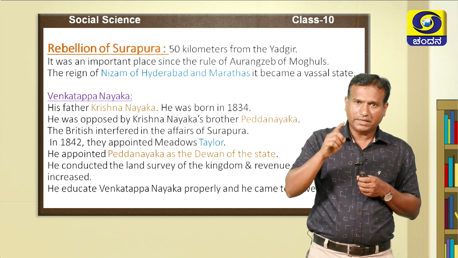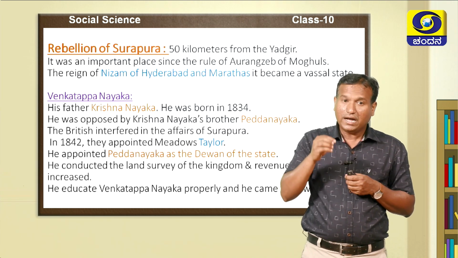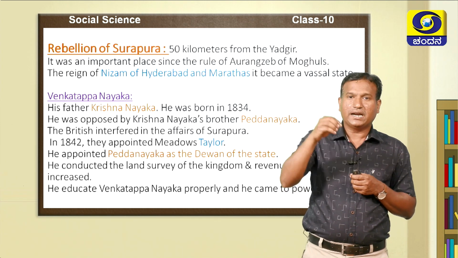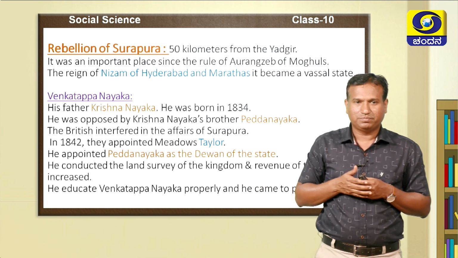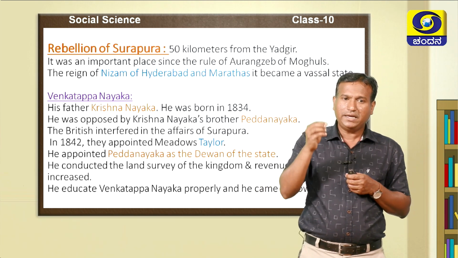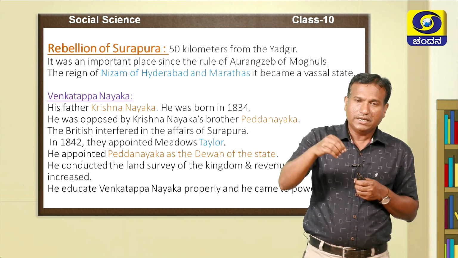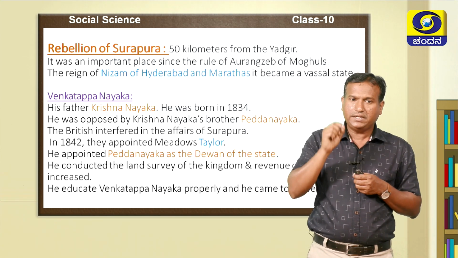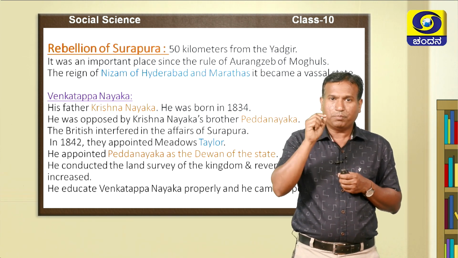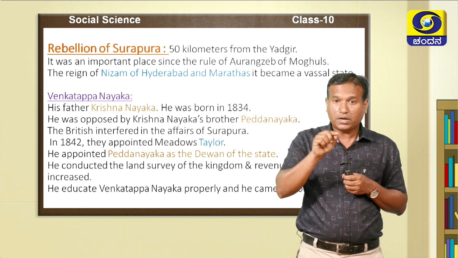But when Venkatappa Nayaka came to the throne, the brother of Krishna Nayaka, or uncle of Venkatappa Nayaka, challenged him. He is none other than Pedda Nayaka. When Pedda Nayaka challenged him, the English immediately interfered in the affairs of Surapura. In the year 1842, the English appointed Meadows Taylor in the Surapura affairs.